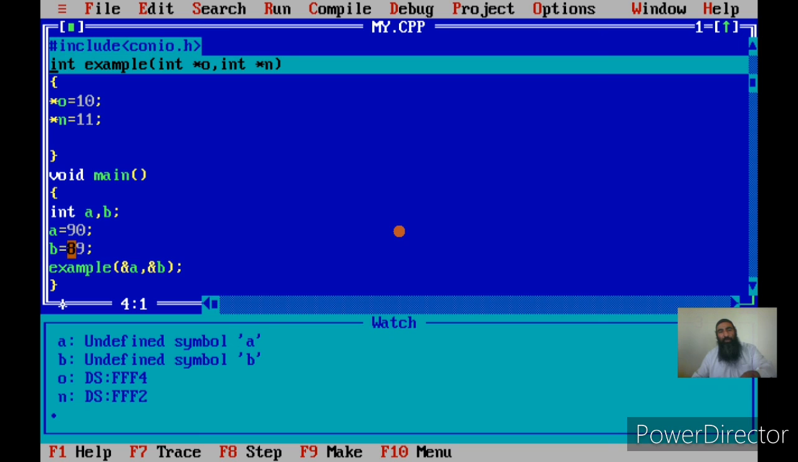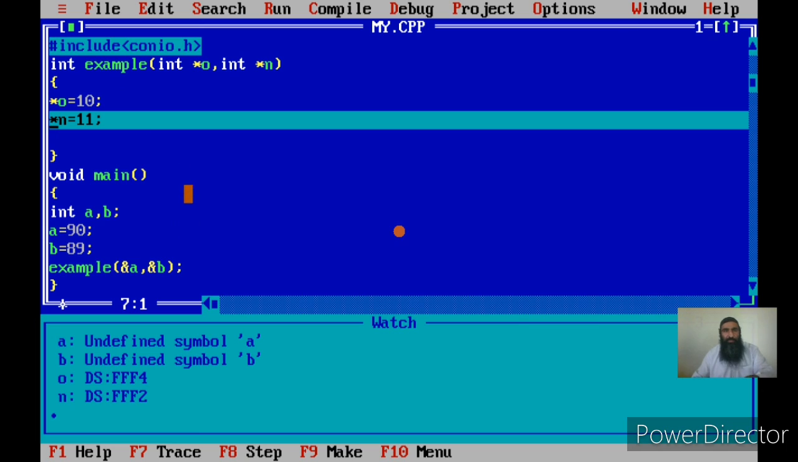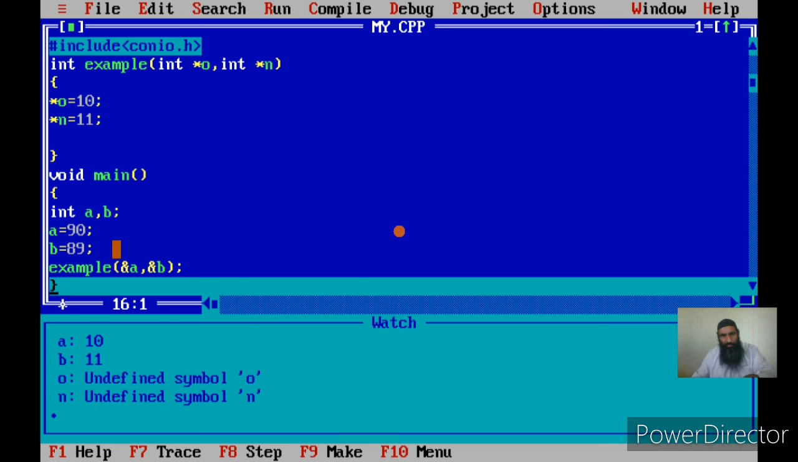Now let us see what happens once the call is made. The values of A and B were 90 and 89, but I am passing the address of A, that address goes into O, and I am passing the address of B, that address goes into N. Now what happens after this? I am setting star of O, that is A, to 10, and star of N, sorry, that is B, to 11. And if you see, once we come back to main, the actual arguments have changed.